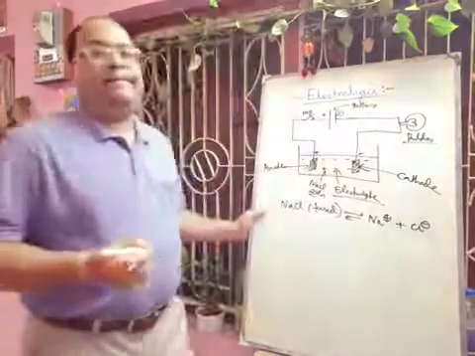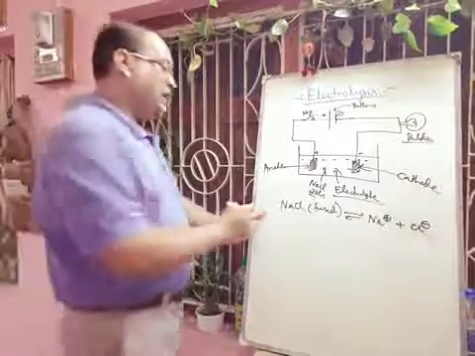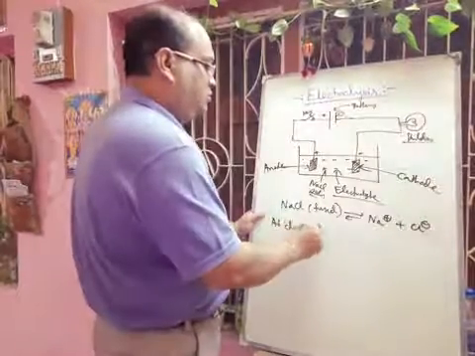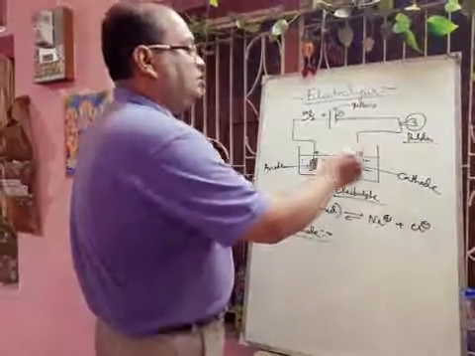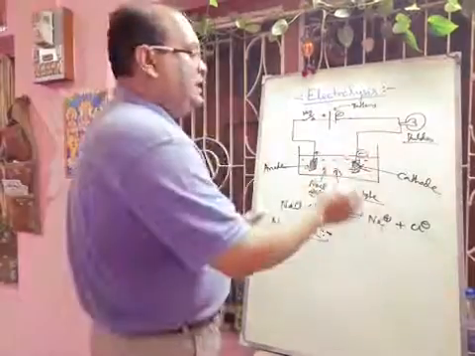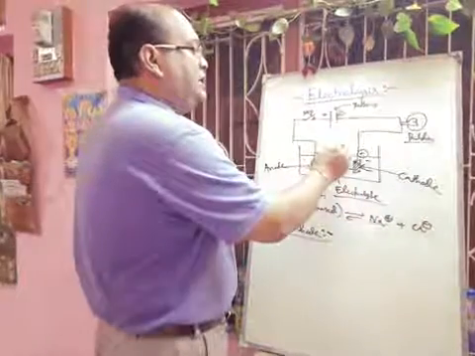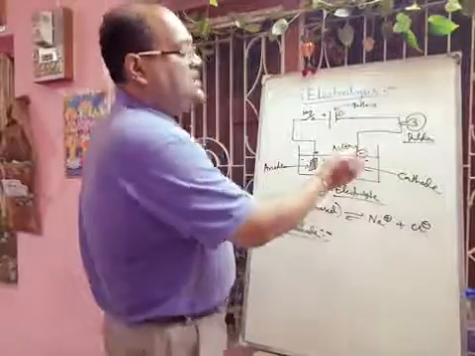Now what will be the chemical changes? At the cathode, which one will go? This one is the cathode, it has negative charge. Definitely the cation will go, that means Na plus will go. As it is negative charge, Na plus will go here.